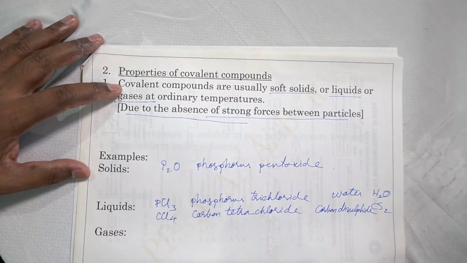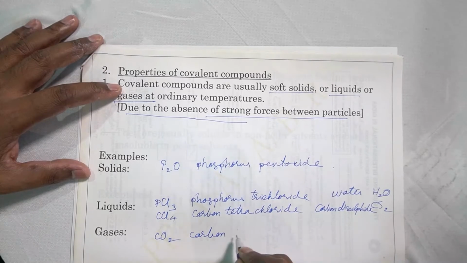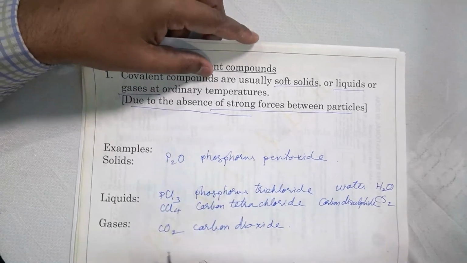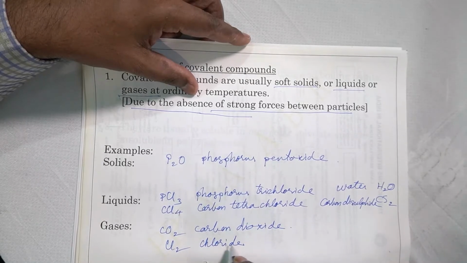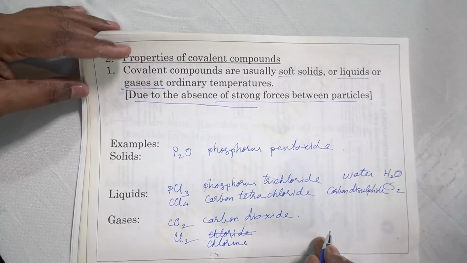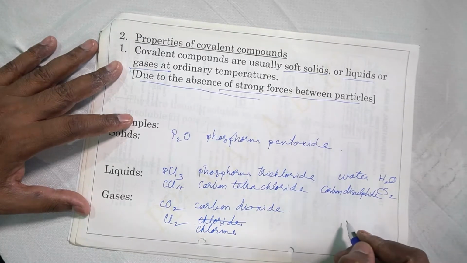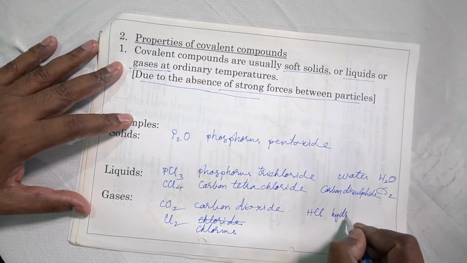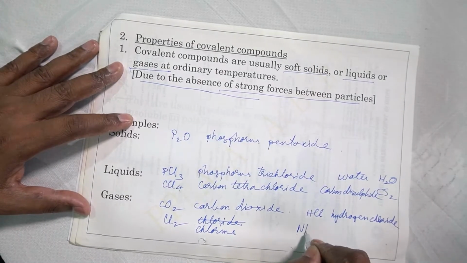Now gases. For gases we have CO2, carbon dioxide, a covalent compound. If you take Cl2, chlorine, it is not a compound, it is an element, but still there is a covalent bond there. You can also have sulfur dioxide and other gases. Hydrogen chloride, HCl, is a gas. NH3, ammonia.